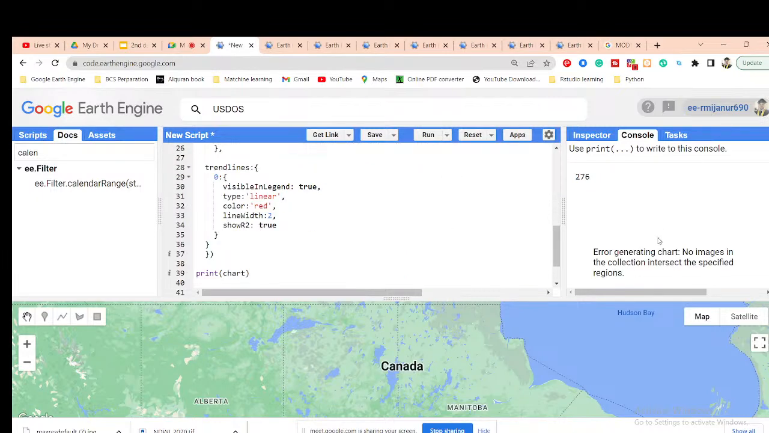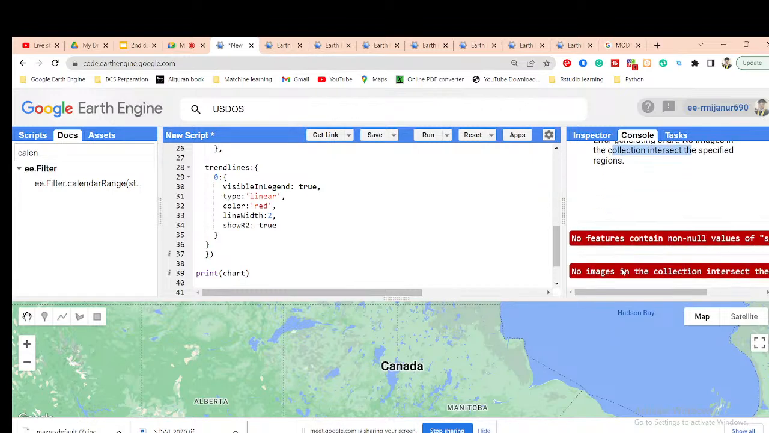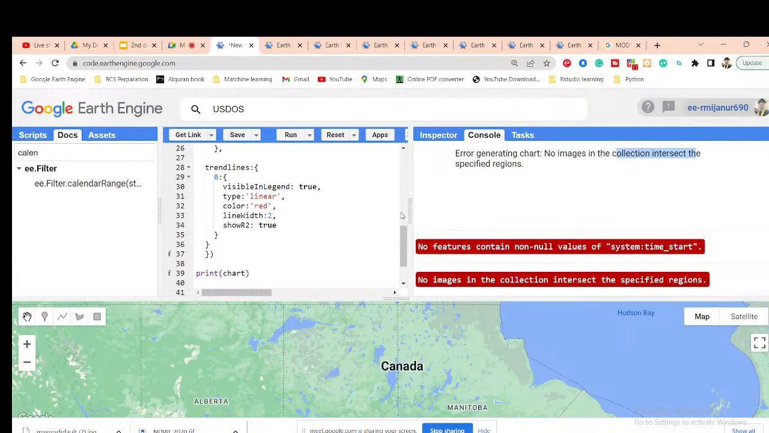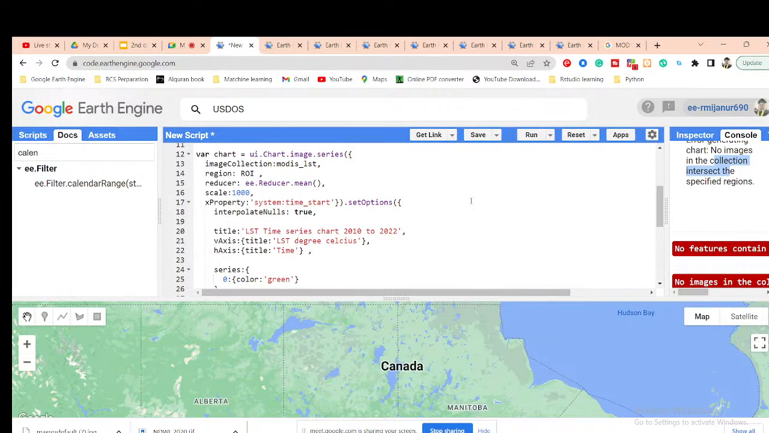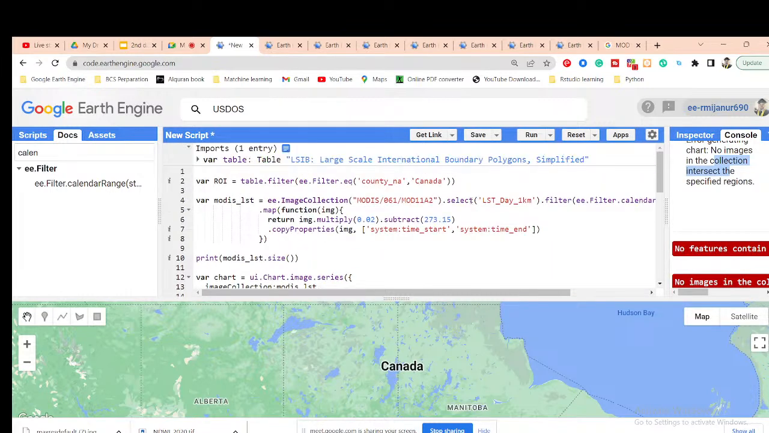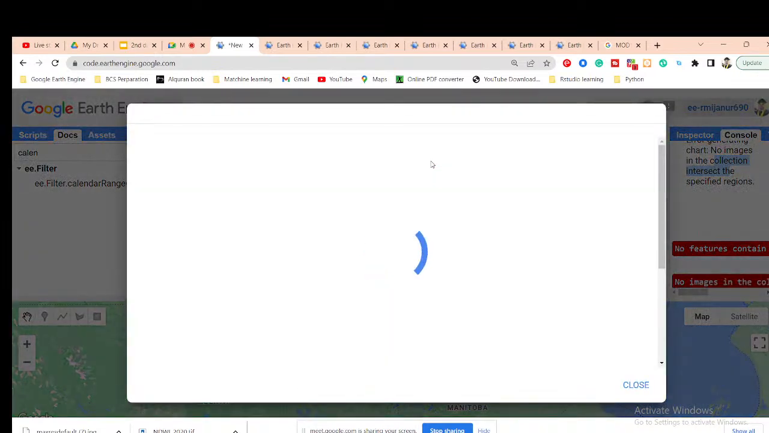Okay, in this time we can see what the problem is. Error generating chart, no image in the collection in the specific region. No feature content null values. You have to remove that interpolation. I think about that.